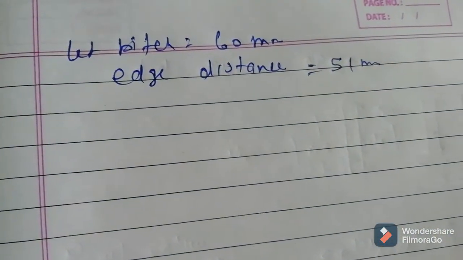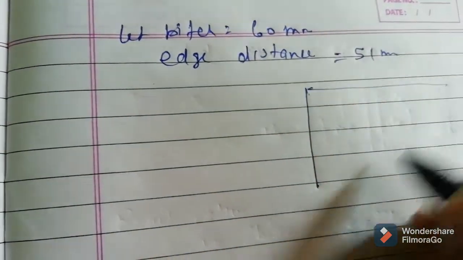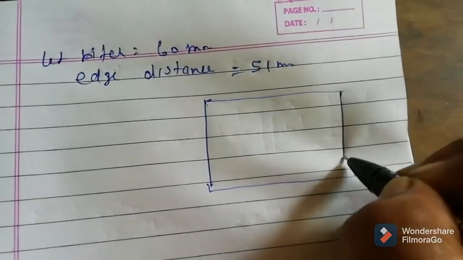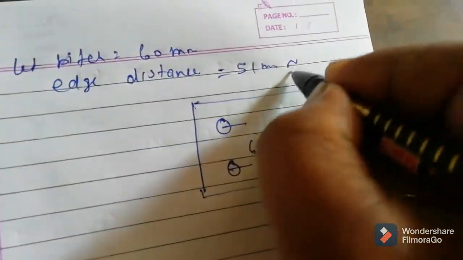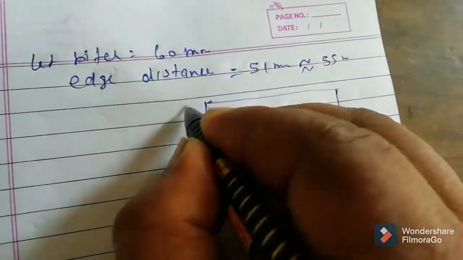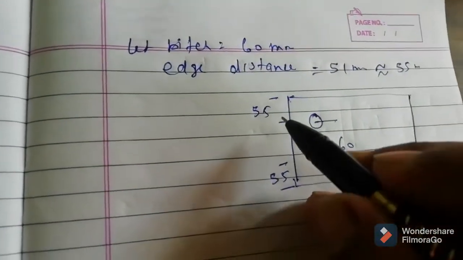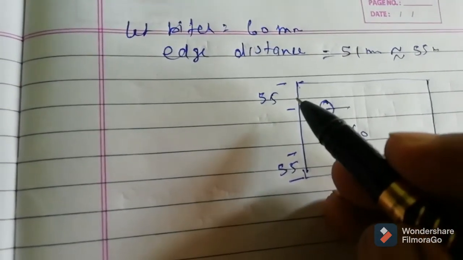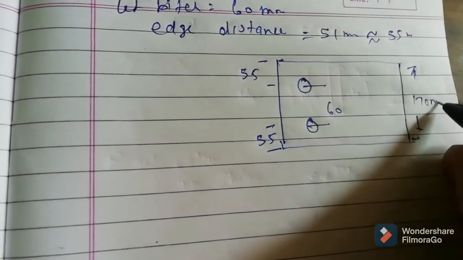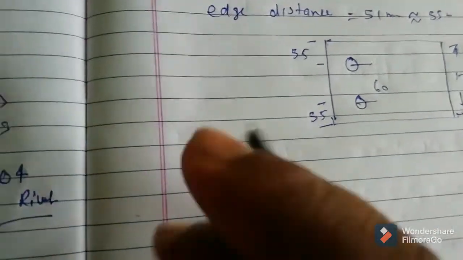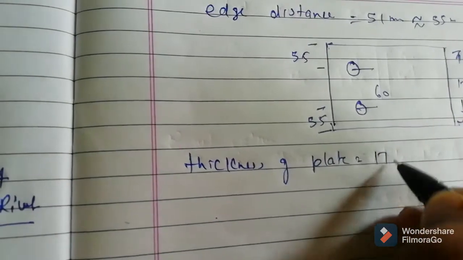Here we have assumed the pitch as 60, and it says the minimum, so let's take 55 mm on each side. So 55 plus 55 is 110, plus 60, that is 170 mm in total.